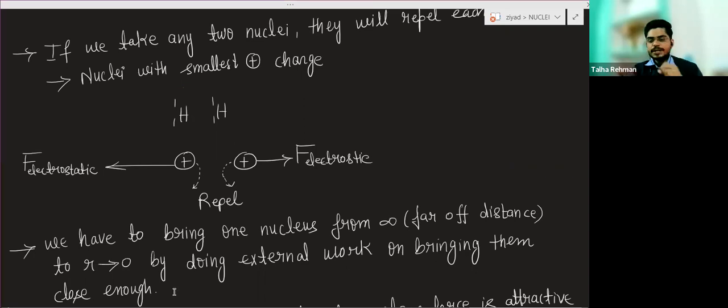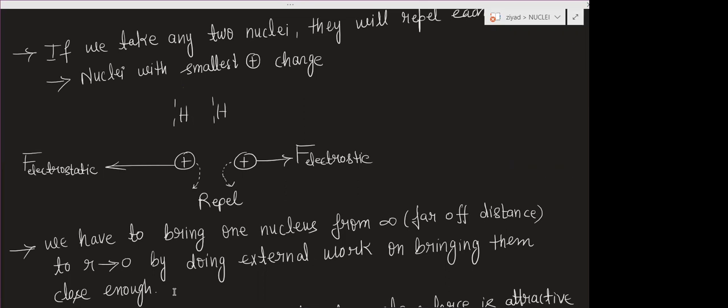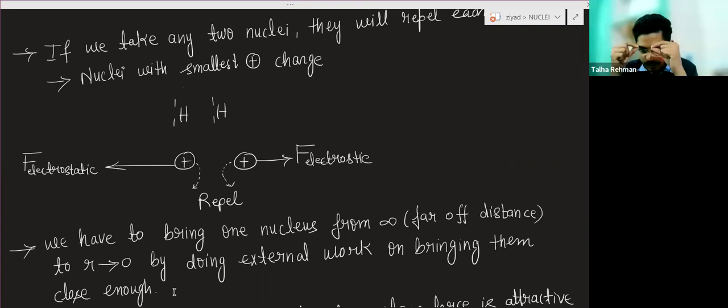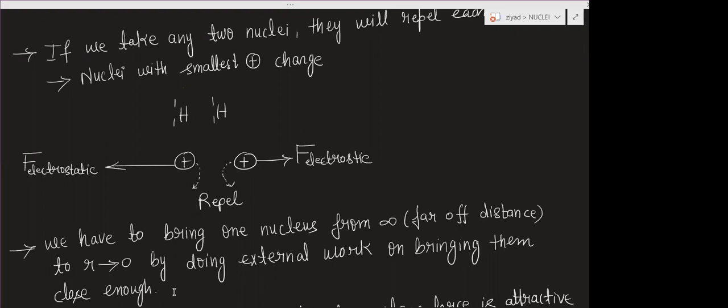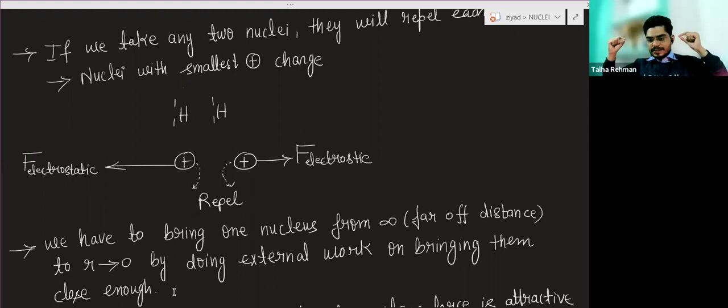You want to combine the two nuclei, but there is the electrostatic force of repulsion, so you have to do extra work against it, so that r, the distance between the nuclei, tends to 0.